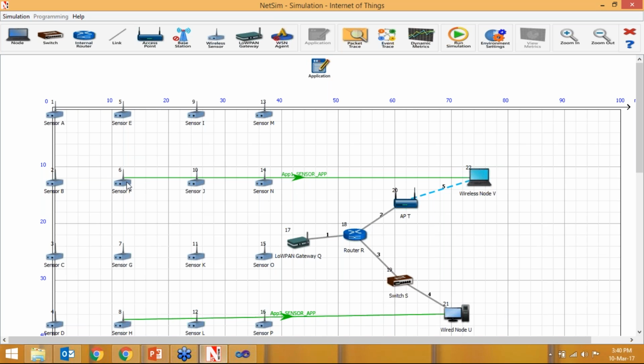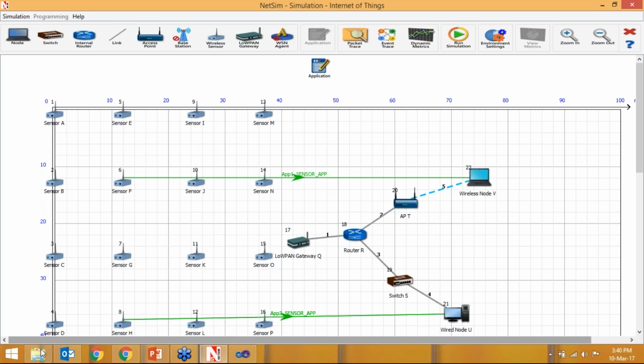So it will send the data to these devices through the LoWPAN gateway. The LoWPAN gateway further sends it to the router, and the router will further send it to the access point and to this wireless device. Here it sends further to the switch and to the wired node device. So now we can run our simulation.